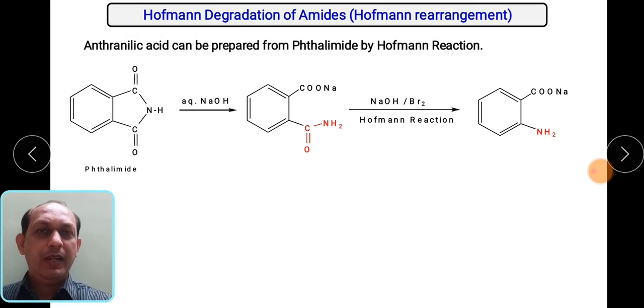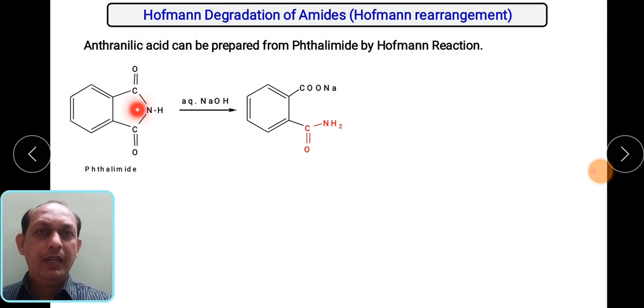It will convert into COO minus Na plus, since the ONa is coming from NaOH, and one H is going over here. So it is C double bond O NH2. So now an amide is obtained.